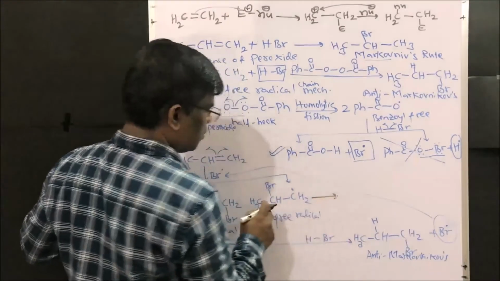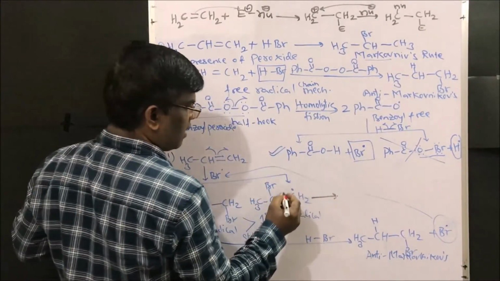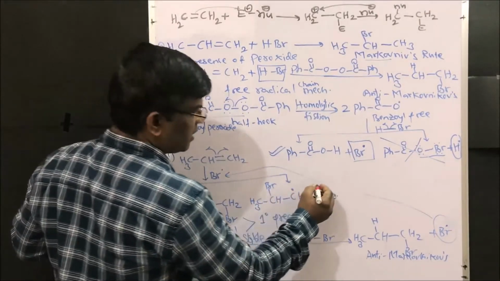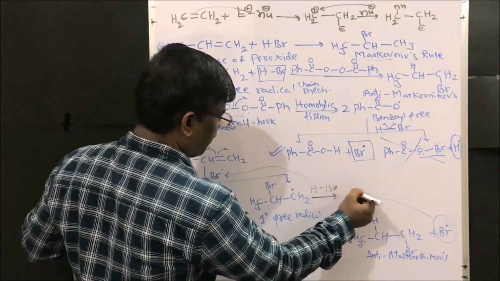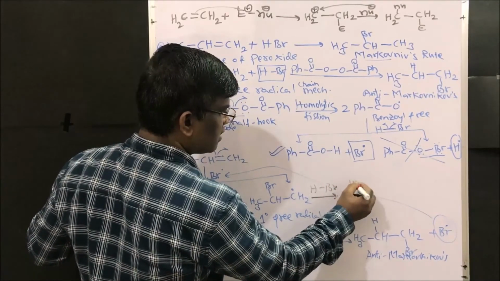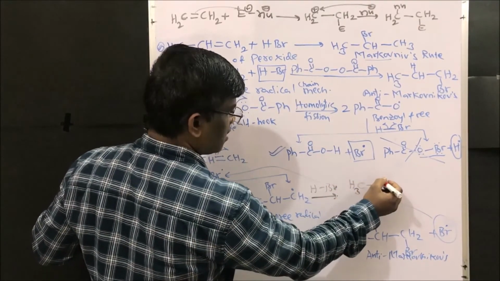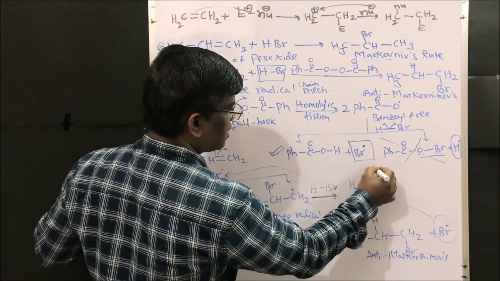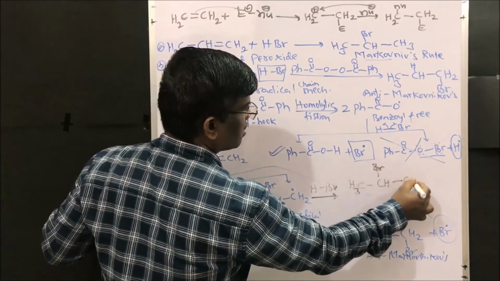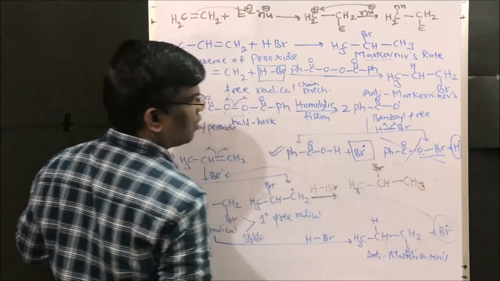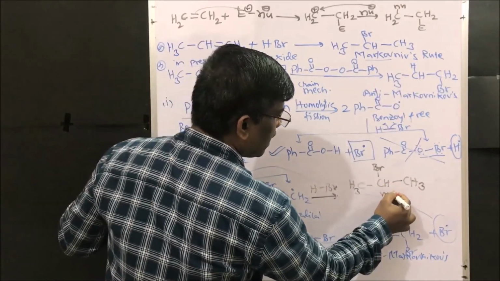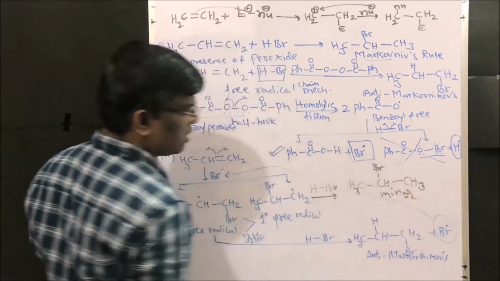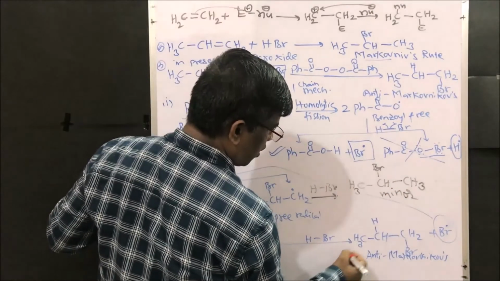Yes, friends. So this primary free radical which is there in the reaction mixture may also react with HBr, right? And it may form this CH3 CH Br CH3. So it is nothing but Markovnikov's product in a minor amount. So this is a major product.